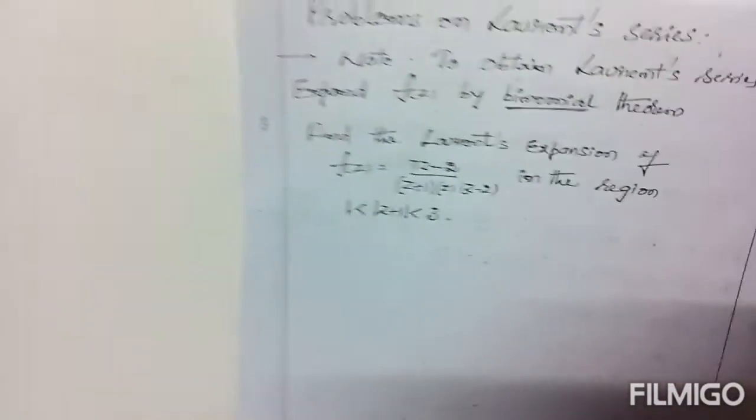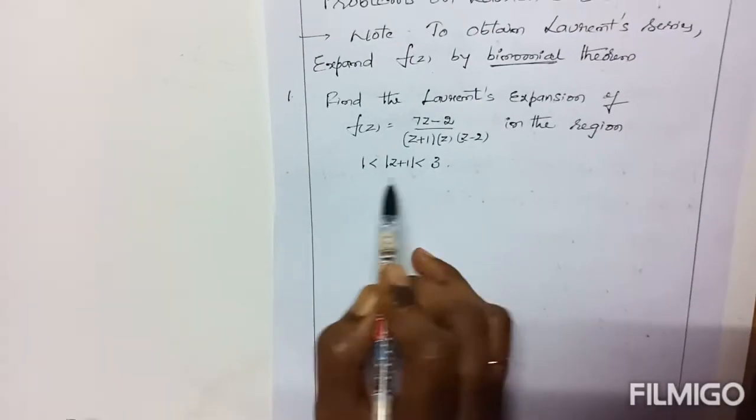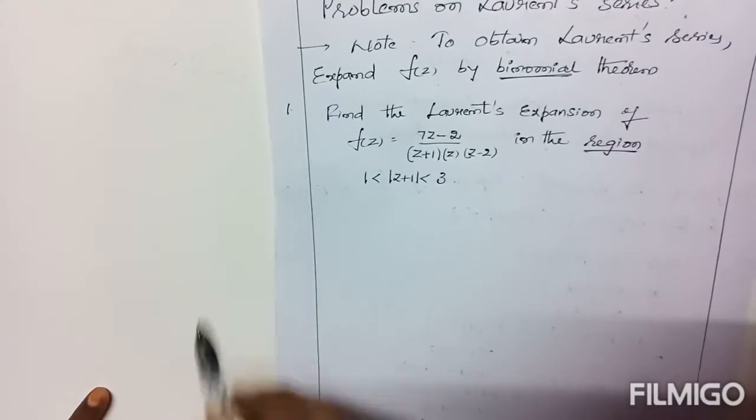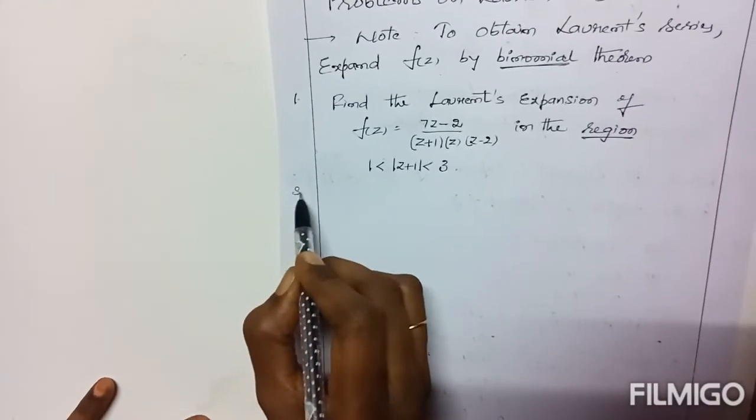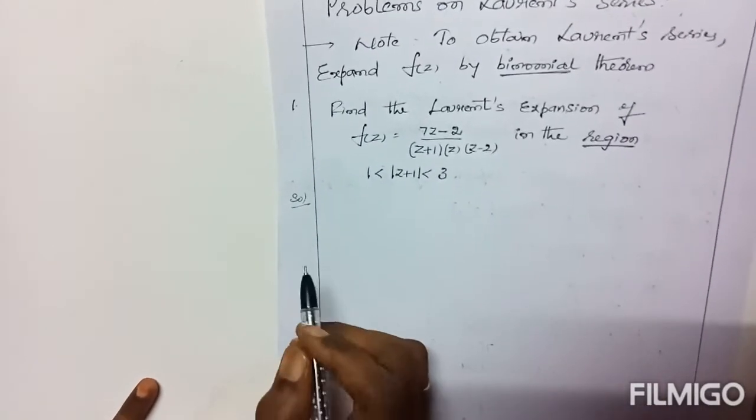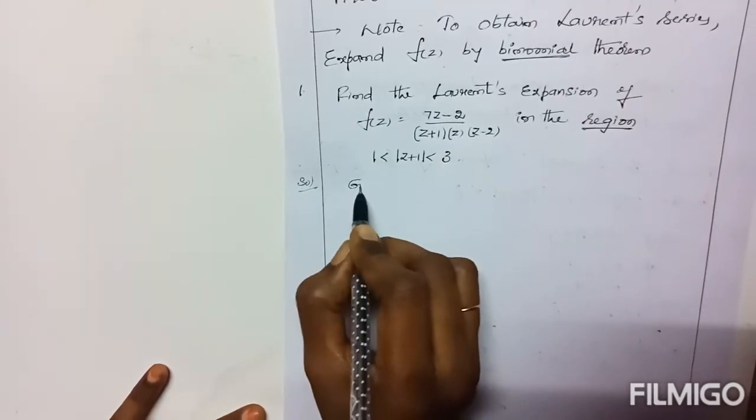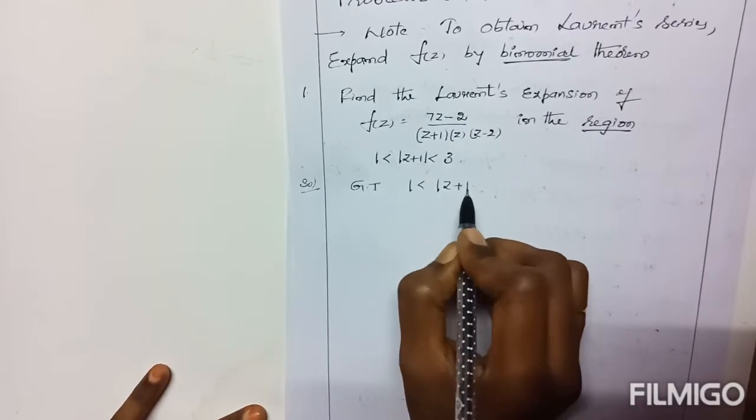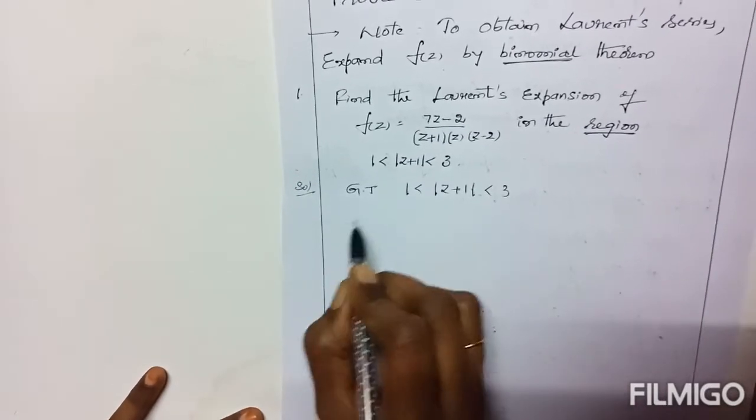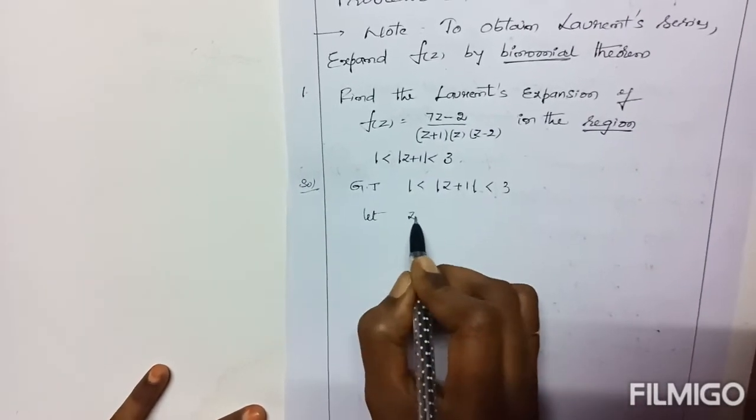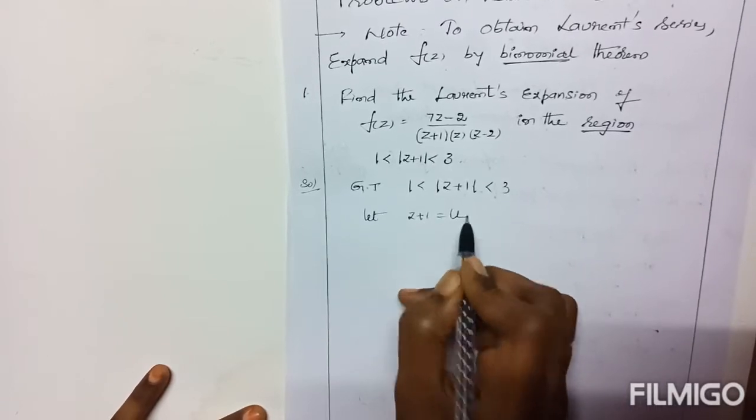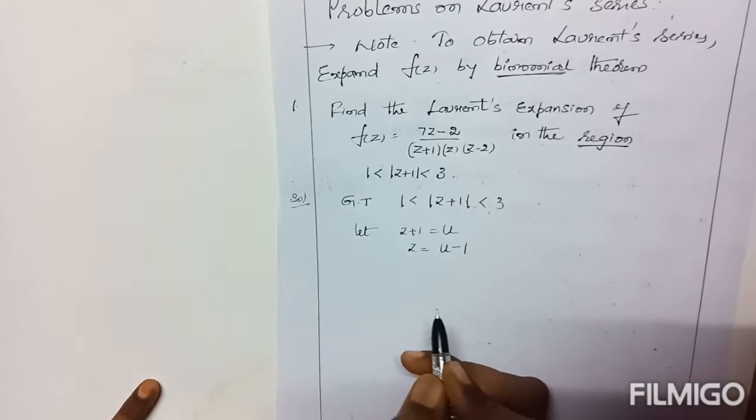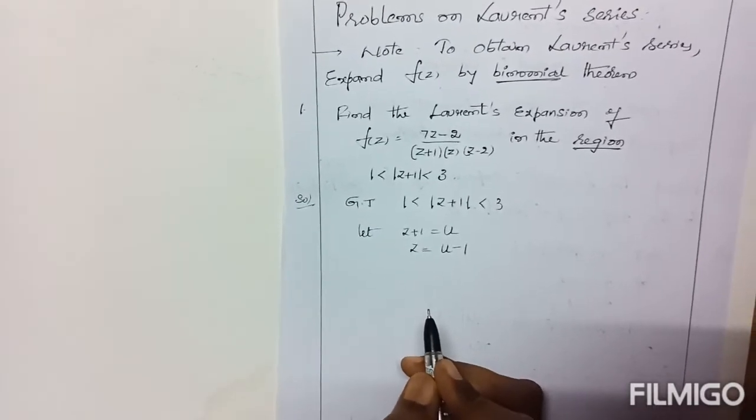Now to expand this one, we have to use the given condition. This condition is also called the region. Inequality region is given here. Solution first. Now the given condition can be written as 1 is less than modulus of z plus 1 is less than 3. Let z plus 1 equal to u. Then z equals u minus 1.